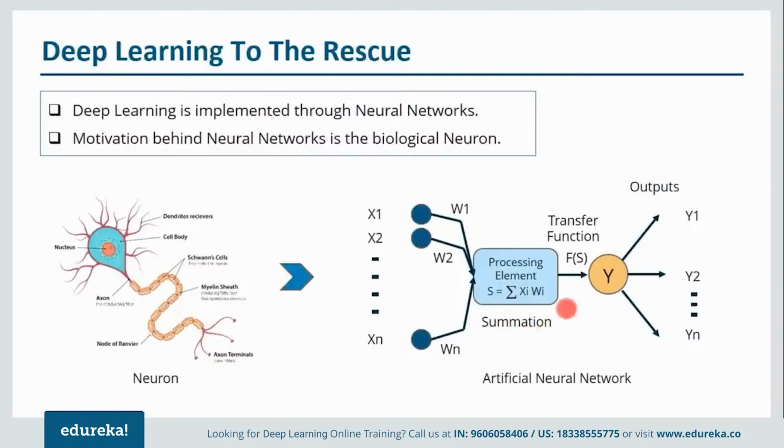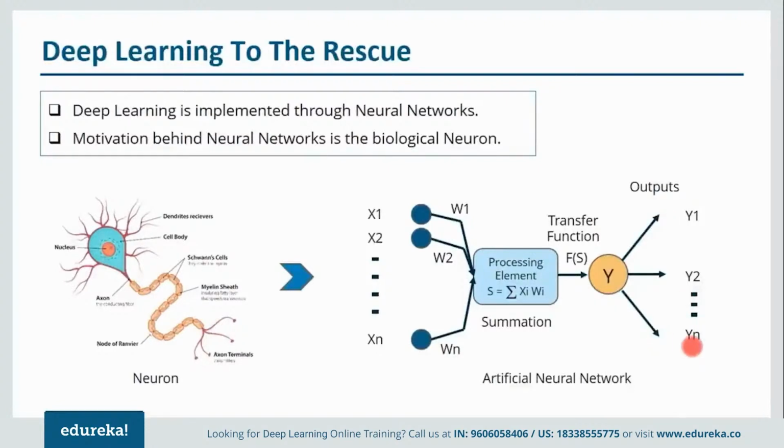Then summation will happen, which will generate a function of S, that is f of S. After that comes the concept of the activation function. What is an activation function? It is nothing but a way to provide a threshold. If your output is above the threshold, then only this neuron will fire, otherwise it won't fire. You can use a step function as an activation function, or you can even use a sigmoid function. So this is how an artificial neuron looks. A network of multiple neurons connected to each other will form an artificial neural network. This activation function can be a sigmoid function or a step function, which totally depends on your requirement. Now once it exceeds the threshold, it will fire. After that, what will happen?